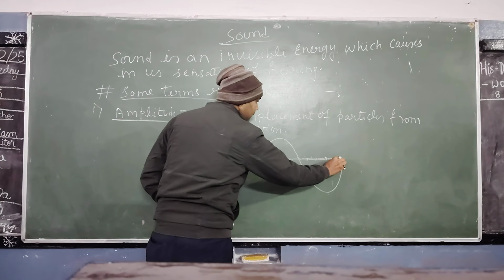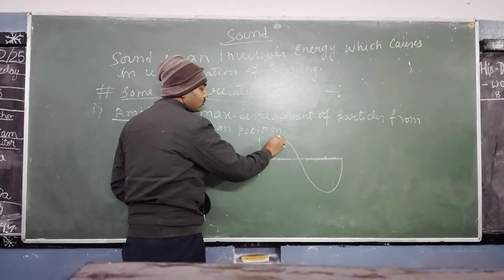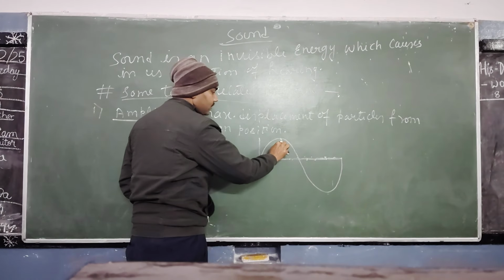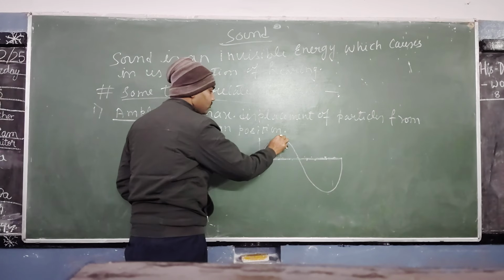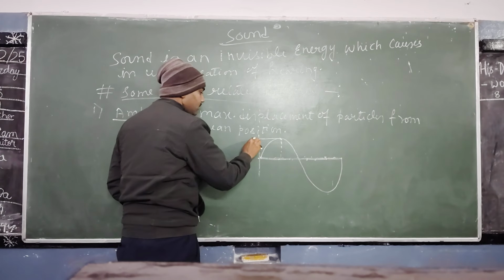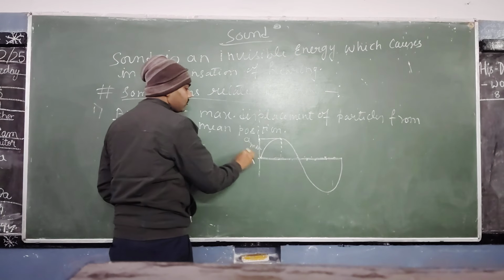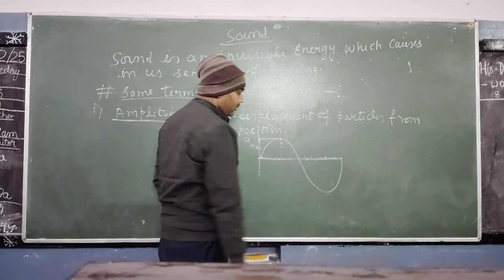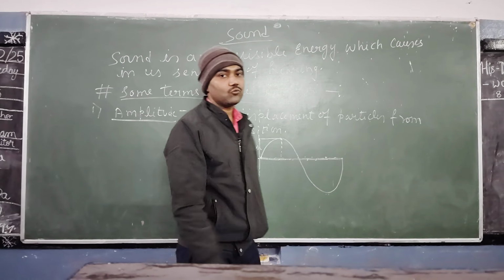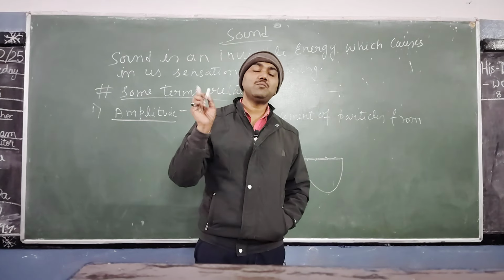This is the point where the particle reaches the maximum height. So we will say that this point is the maximum point. Amplitude is maximum at this point. Similarly at this point, the amplitude is maximum. So this is called amplitude, the maximum displacement of the particle from the mean position.